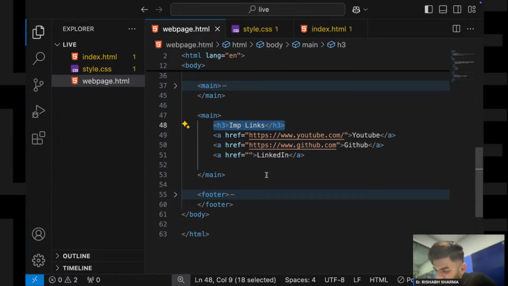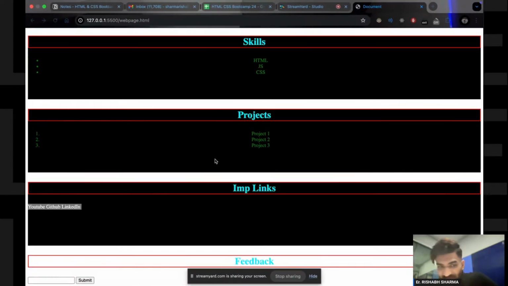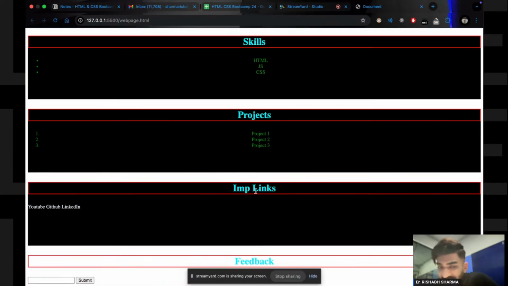Is this h3 tag sharing the space with these anchors? No, it is not happening. See, this h3 is in a different line, right?